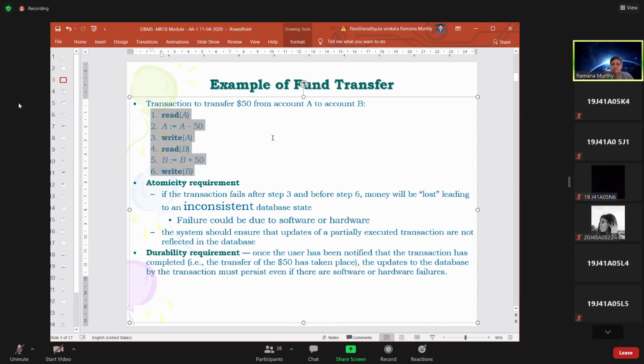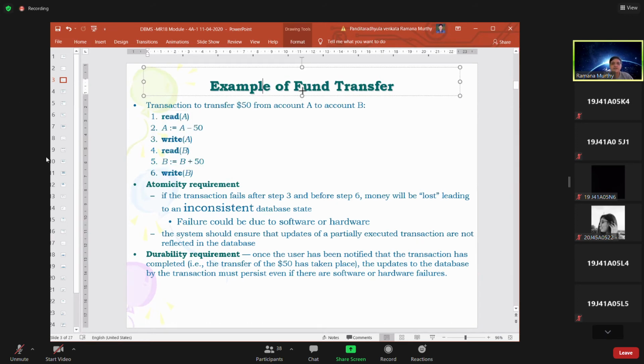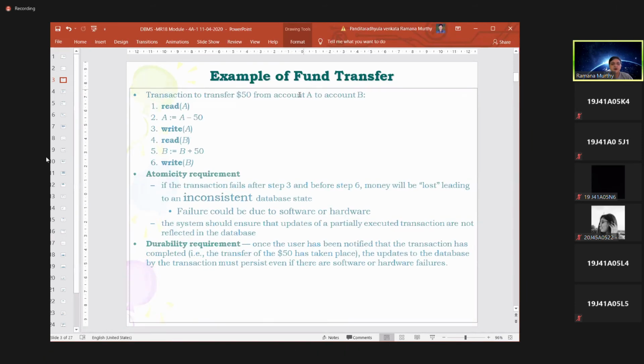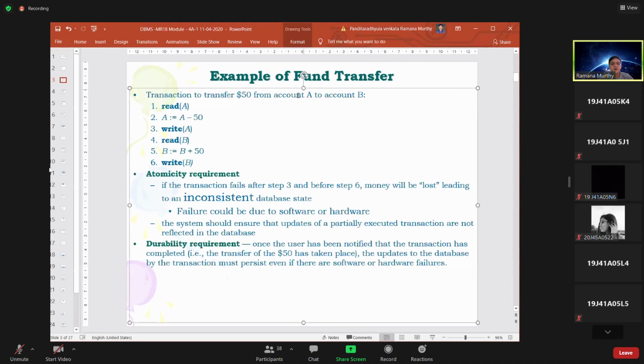So the first thing we need to concentrate on is the atomicity problem or atomicity requirement. What is the meaning of atomicity requirement? Either all statements need to be executed or none should be executed. Why? Say our transaction is executed up to step number 3, and later it fails somewhere before executing step number 6.